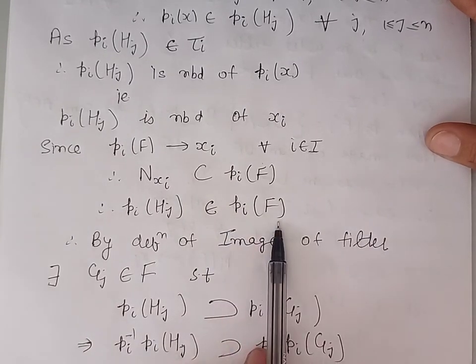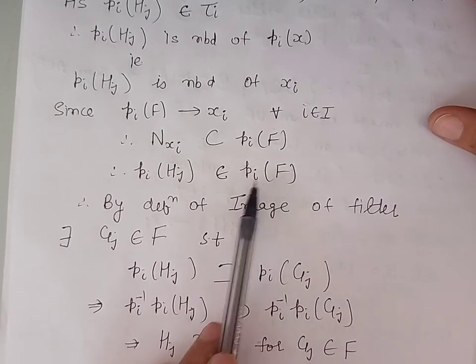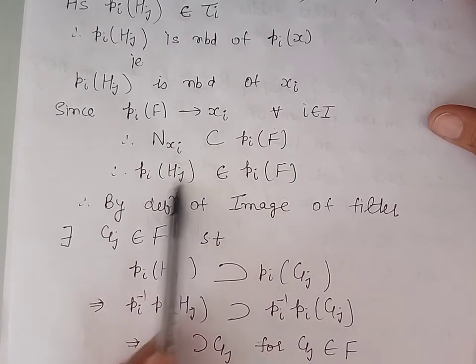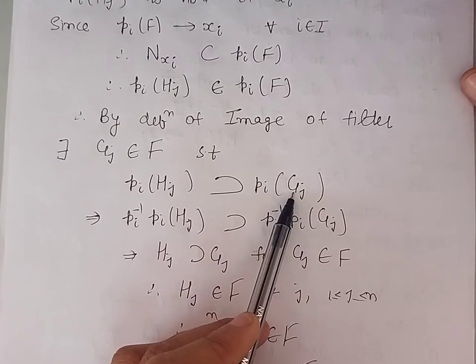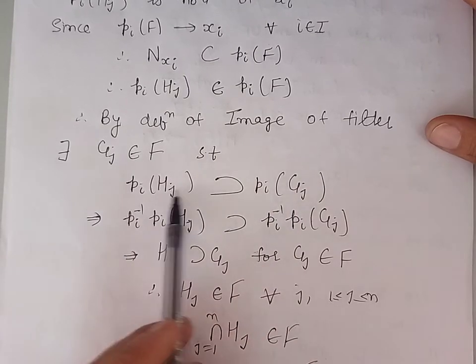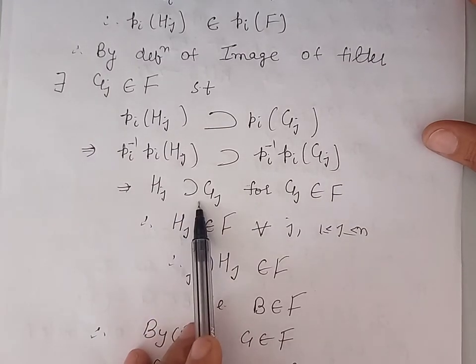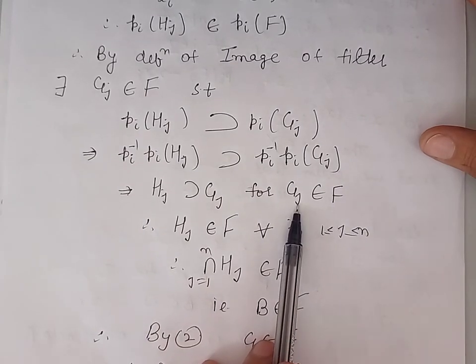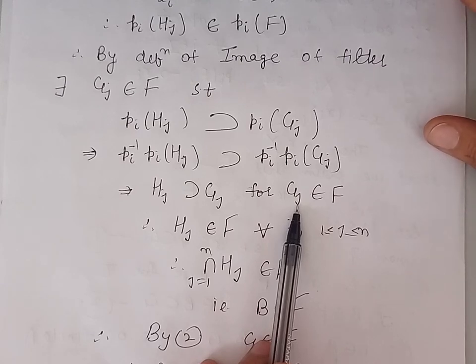filter Pi of F. Now because this belongs to the image of filter F under Pi, by definition of image of filter, this will contain the image of some member of filter F. Now taking Pi inverse on both sides, we get Hj is contained in Gj. Now Gj is a member of filter F, and we know that if a member belongs to a filter, then its superset also belongs to the filter.